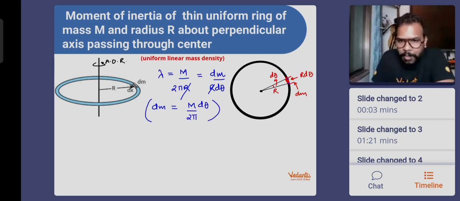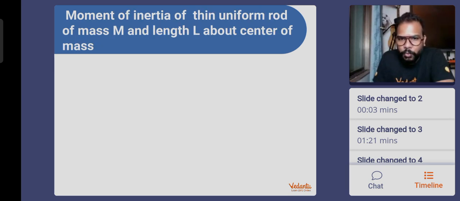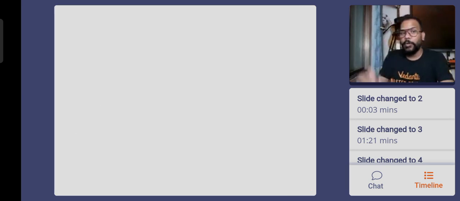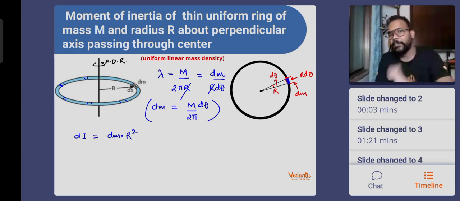Now if this is my small elemental mass dm, then this dm element, when the ring rotates in a circle of radius capital R, the moment of inertia dI will be dm into R square. All the particles are at the same distance. All the biscuits that we will be choosing, you will see that all of them are at the same distance, unlike the rod case. In the case of the rod, different elements which I will choose are at different distances from the axis of rotation. But the beauty of the geometry of a ring is that all the elements are at the same distance from the axis of rotation, that is capital R.